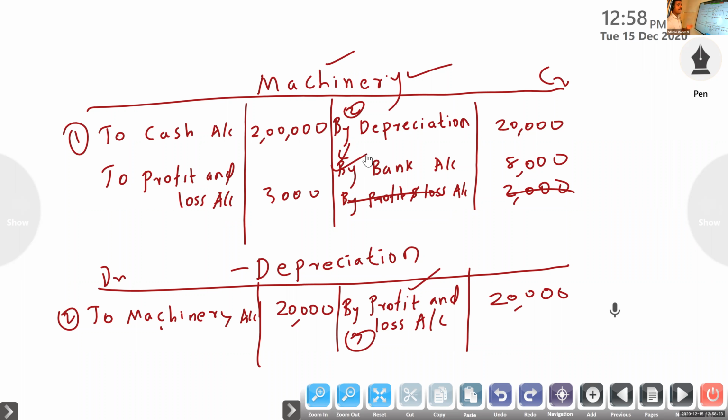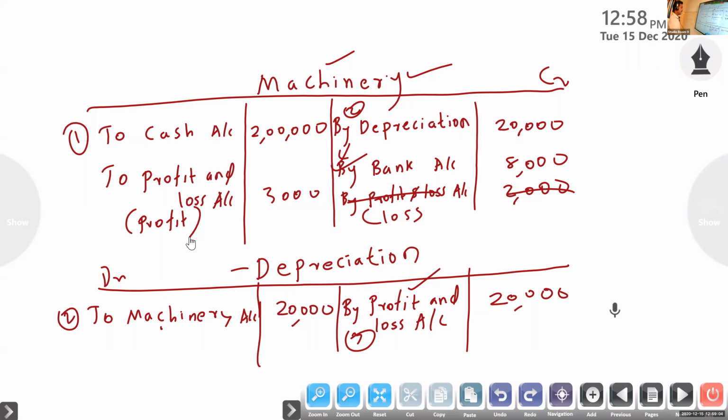If it is sold, machinery, bank account to machinery. Okay? If it is at a loss, by bank, by profit and loss account, it will come. If it is a profit, asset value will increase. If asset sold at a profit means asset value will increase. Debit, asset debit to profit and loss account. If asset sold at a loss, asset value will decrease. So asset account credit side by profit and loss account. Only if you know this one, then you can solve all the problems.